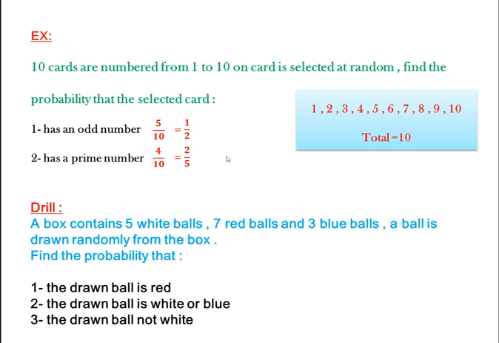Now we have a drill. A box contains 5 white balls, 7 red balls, and 3 blue balls. A ball is drawn randomly from the box. Find the probability that the drawn ball is red, the drawn ball is white or blue, and the drawn ball is not white.